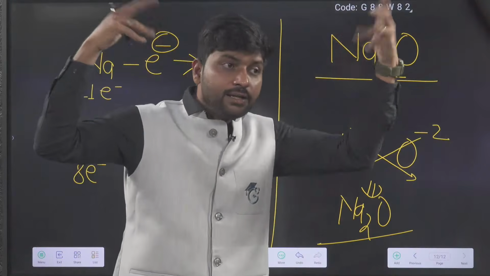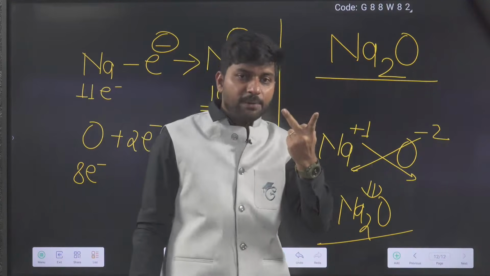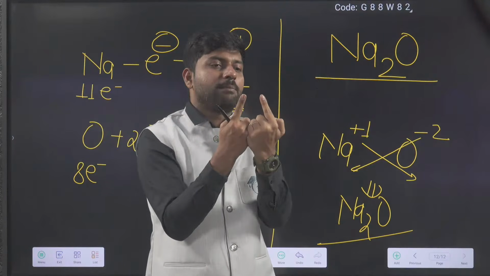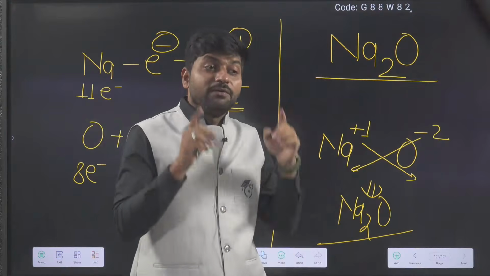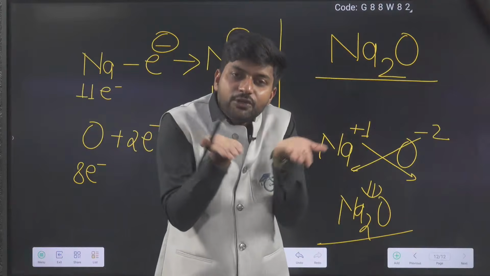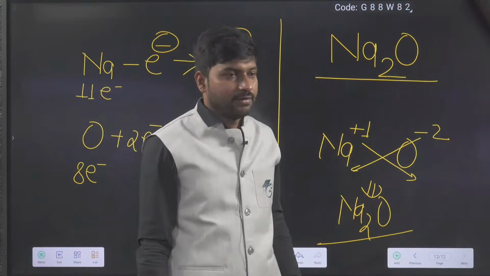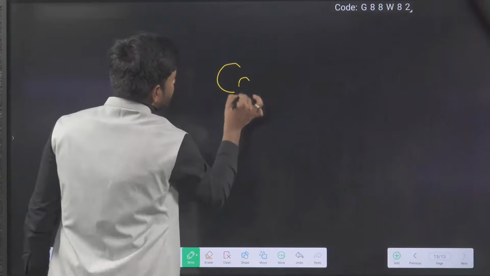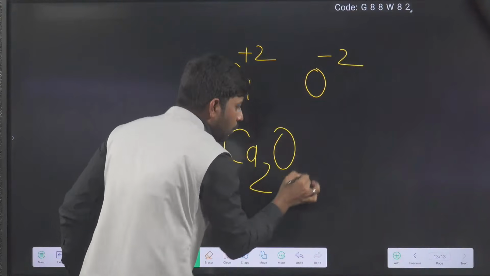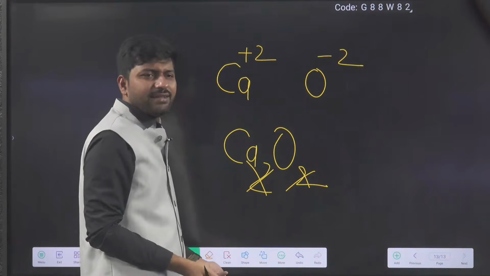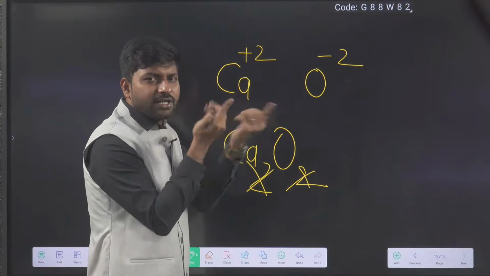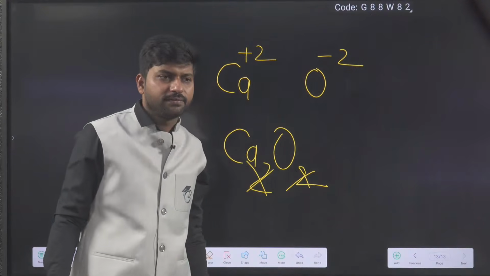Now the calcium ion, Ca2+, and O2-. Take 1 ion and club them, so CaO. We say that when the charges are the same, then don't write the numbers. Why don't we write them? Because they are neutralizing each other. Think: Ca2+, O2-. Why are you not writing Ca2O2? We say cut, but it is not cutting. It is normal sense. Total -2, total +2, 1 to 1 and neutral. Finished. Very good.